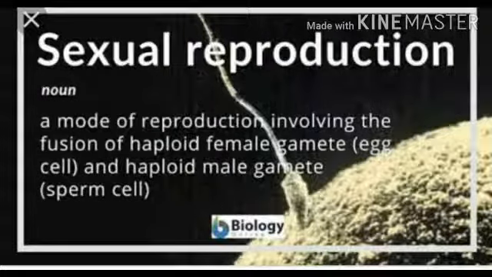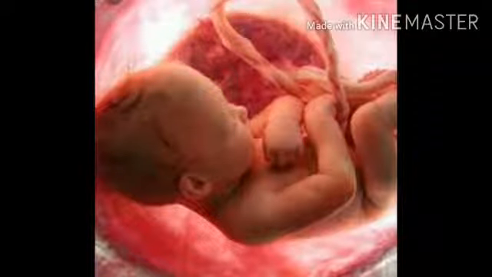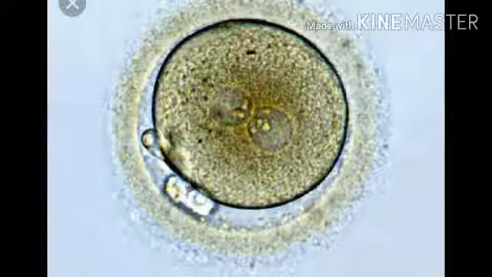Now we are going to discuss the next method, that is sexual reproduction. When male and female gametes fuse and give birth to young ones, it is known as sexual reproduction. The female and male members of each species have different reproductive organs. The reproductive organs of a male and female produce the male and female gametes respectively.